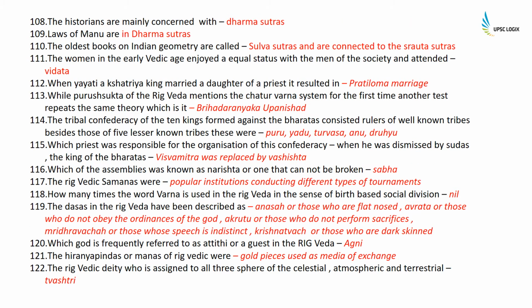The historians are mainly concerned with Dharma Sutras. Laws of Manu are in Dharma Sutras. The oldest book on Indian geometry are called Salva Sutras and are connected with the Srot Sutras.